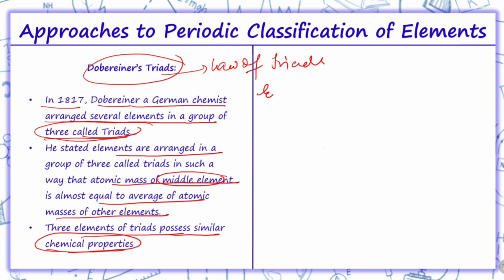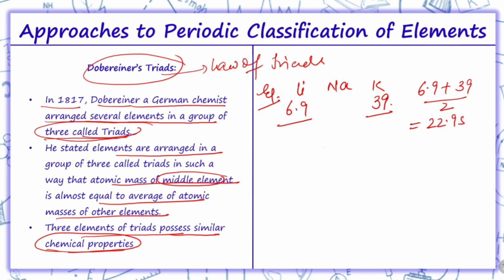Now we have 3 triads with us. The first one is lithium, sodium and potassium. The mass of lithium is 6.9 and the mass of potassium is 39. When we take the average of lithium and potassium, 6.9 plus 39 upon 2, it comes to 22.95, which is approximately equal to the mass of sodium. Similarly, we have another triad: calcium, strontium and barium.